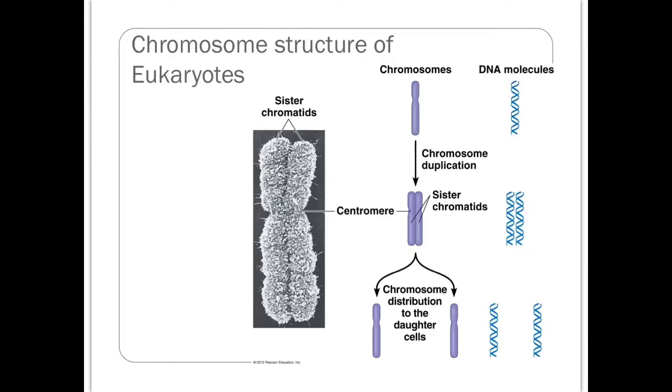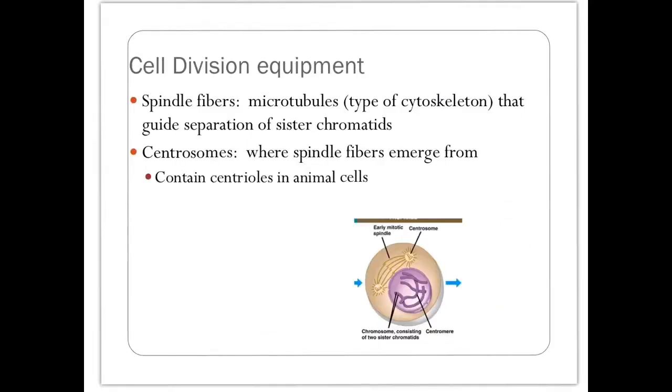When the chromosomes duplicate, or when the DNA duplicates, now I have these two chromosomes, or they're now two identical pieces of DNA. I can call these sister chromatids. They are held together in the middle by this place called a centromere. Since these sister chromatids originated from the same chromosome, they're identical. The whole purpose of copying chromosomes is so that during cell division, the chromosomes can be distributed to the daughter cells so that the cells have the same DNA that they did in the original cell.